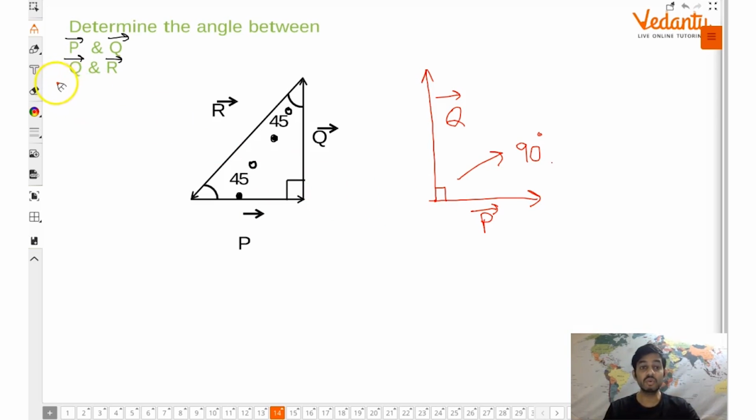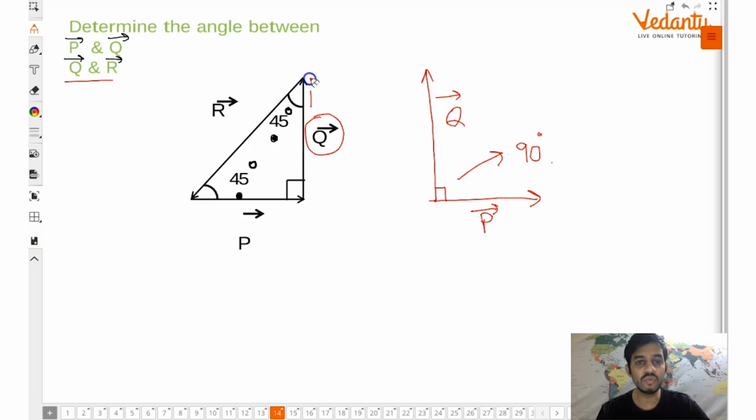Example, Q and R के बीच में देखो. If you observe in the diagram, what will you see? Okay, Q and R, the angle between them is 45, but 45 is the wrong answer. How? To find the angle between Q and R, we will have to shift one of the vectors.